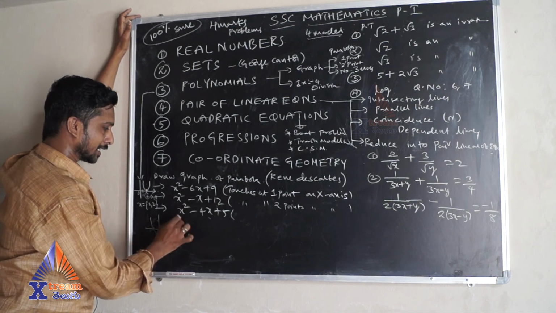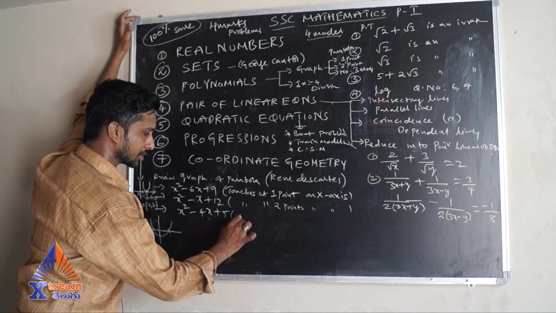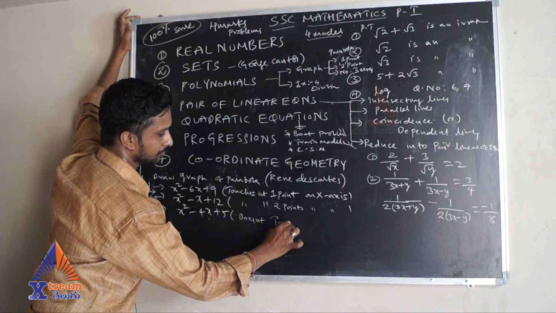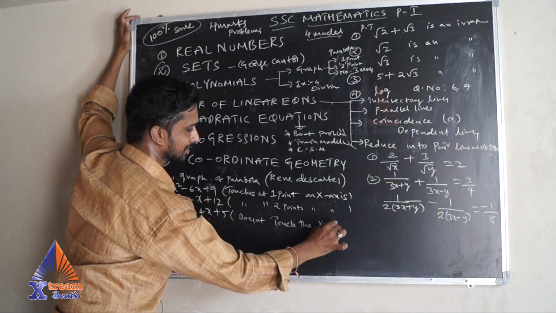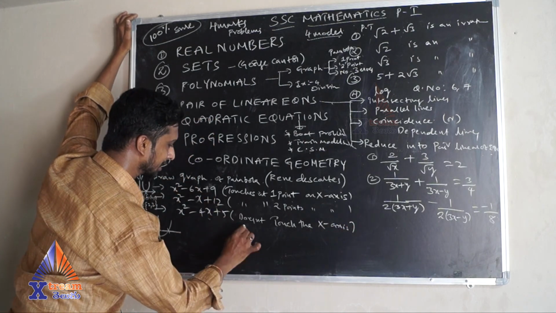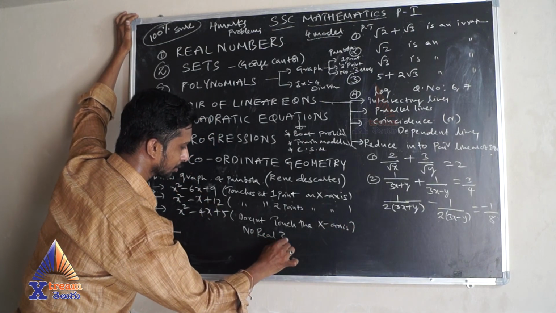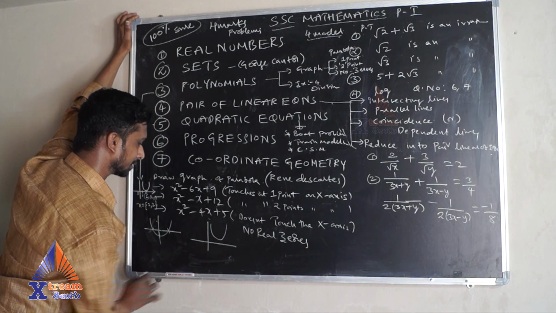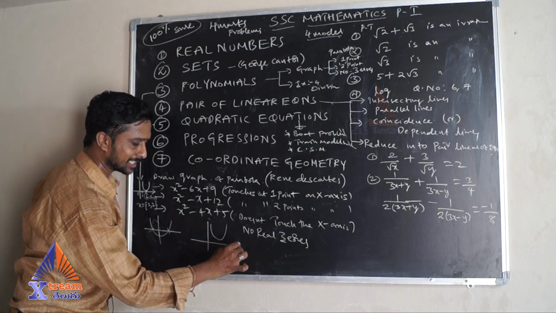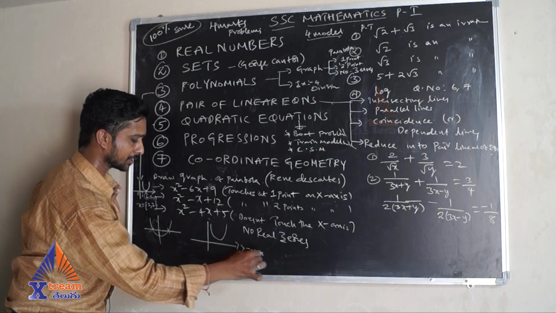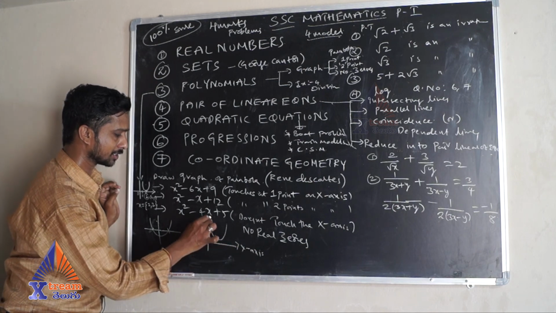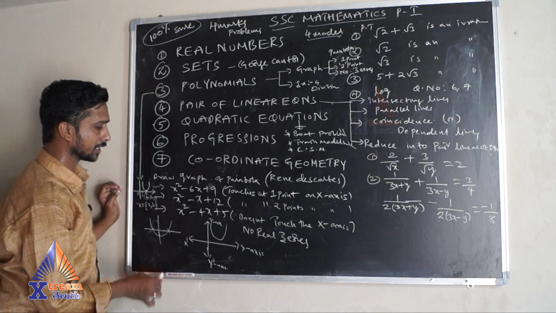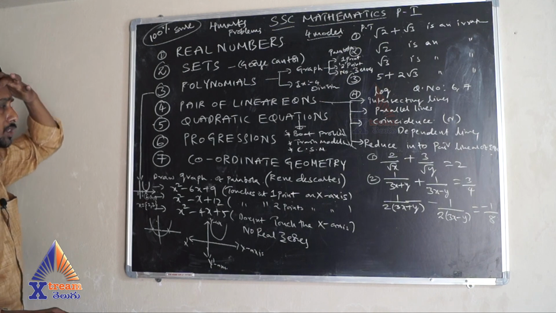Next, the other one is which does not touch the x-axis. That means no real zeros. So the graph you may get in this manner. Here the graph does not touch any part of the x-axis. This is the x-axis, and this is the y-axis, and this is y dash. It is a compulsory sure question among these three graphs, so three models you need to practice.